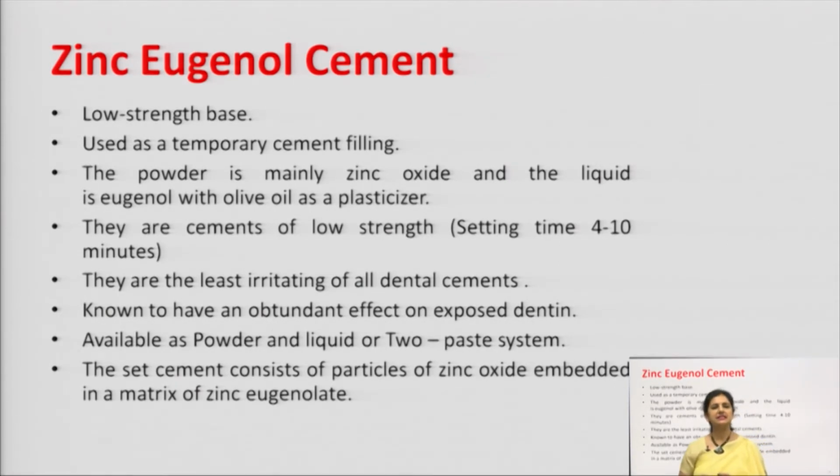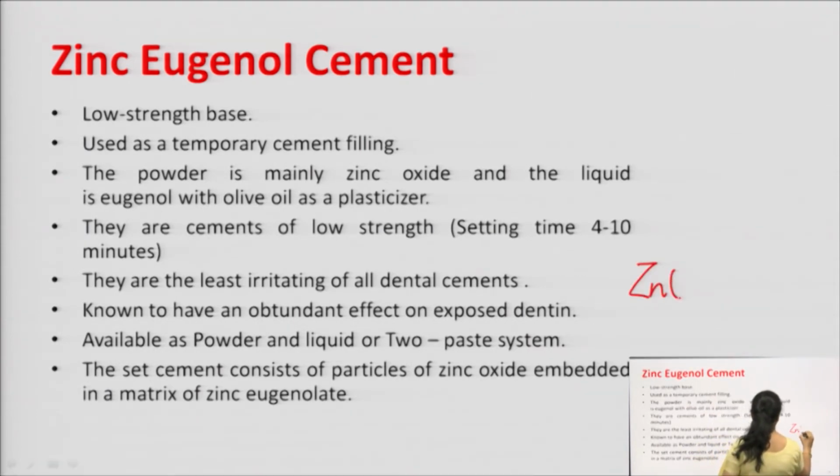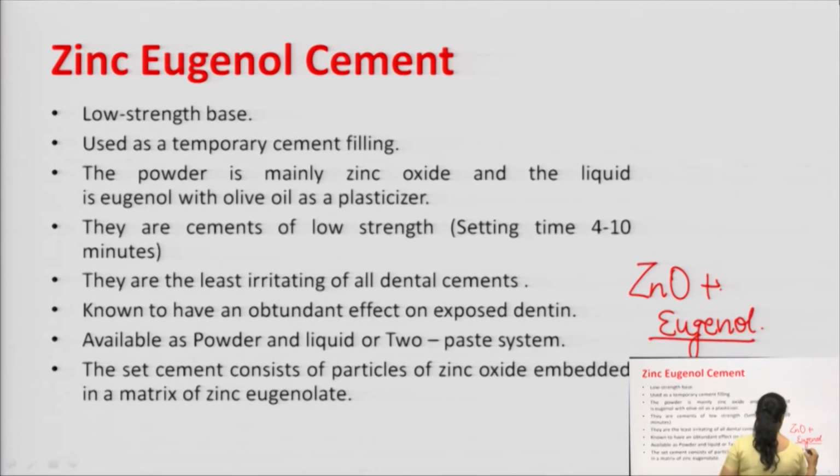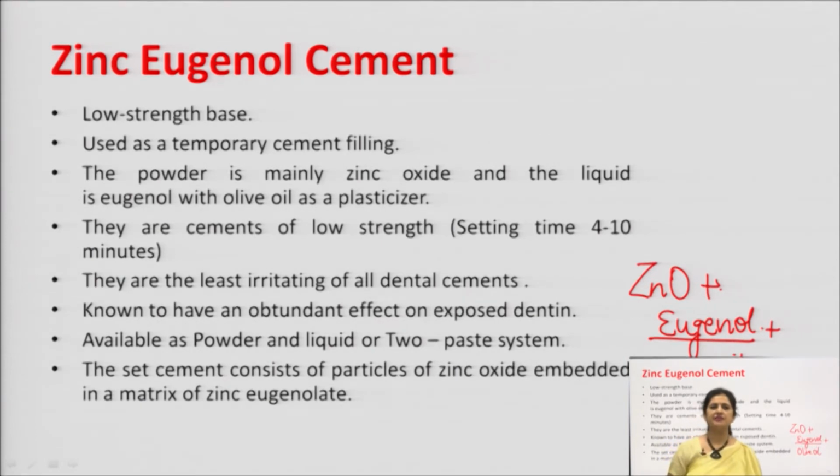It basically consists of the powder of zinc oxide with liquid eugenol and olive oil. So, these three components all together make zinc eugenol cement. These are the cements of low strength, and the setting time, when you apply it to the tooth cavity, is 4 to 10 minutes.